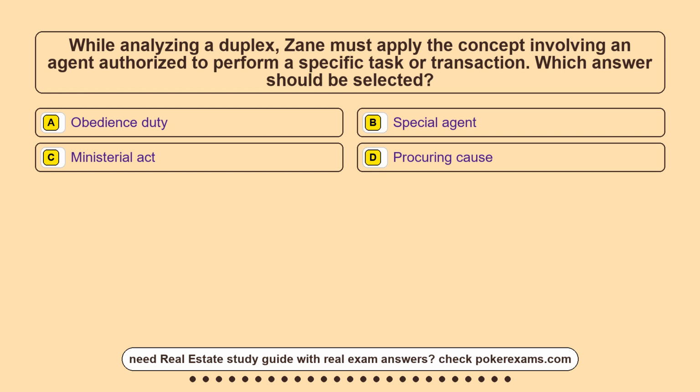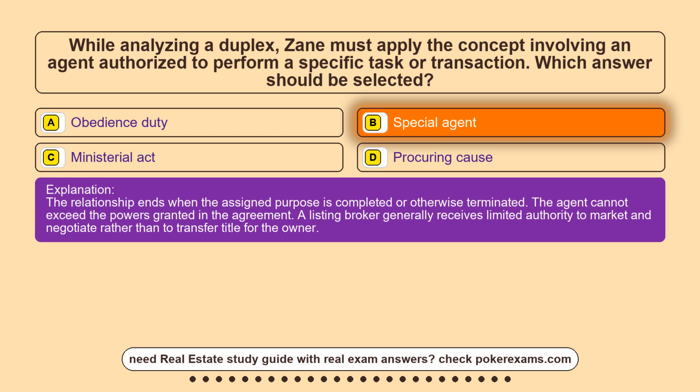Question 12. While analyzing a duplex, Zane must apply the concept involving an agent authorized to perform a specific task or transaction. Which answer should be selected? Option A, obedience duty. Option B, special agent. Option C, ministerial act. Option D, a procuring cause. The correct answer is option B, special agent. The relationship ends when the assigned purpose is completed or otherwise terminated. The agent cannot exceed the powers granted in the agreement. A listing broker generally receives limited authority to market and negotiate rather than to transfer title for the owner.